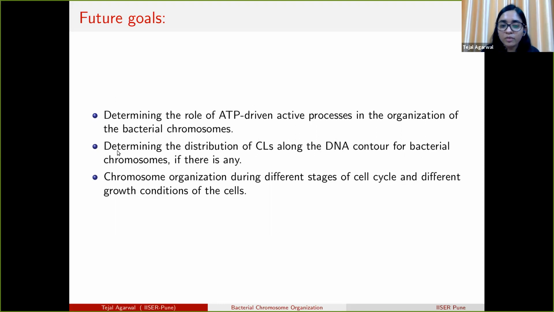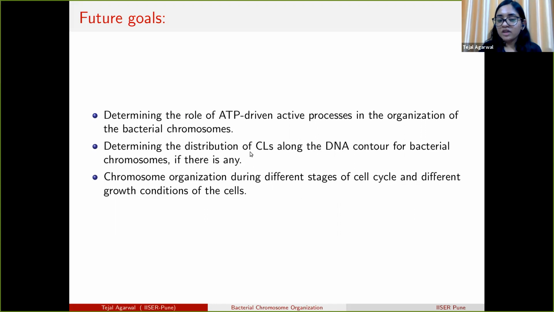Another important project can be determining the distribution of crosslinks along the DNA contour for bacterial chromosomes. We find that the position of these crosslinks along the polymer is not random, but it is an interesting question to ask if there is a particular distribution of those positions.